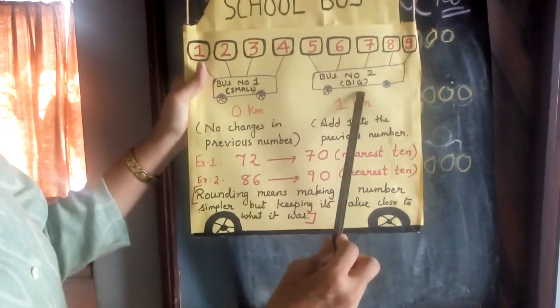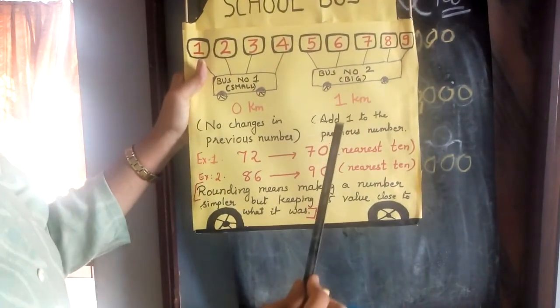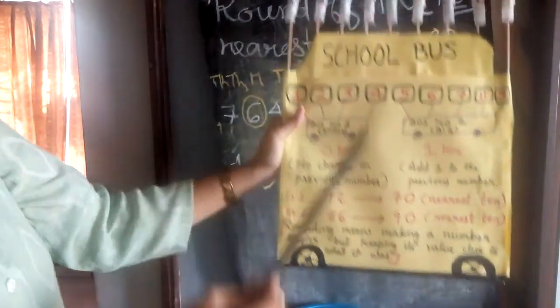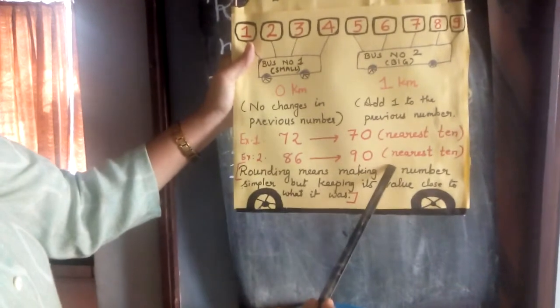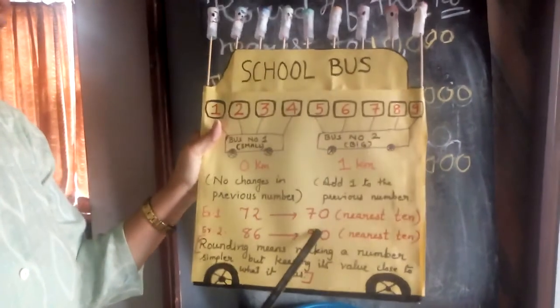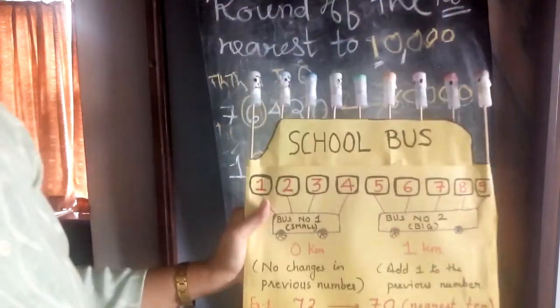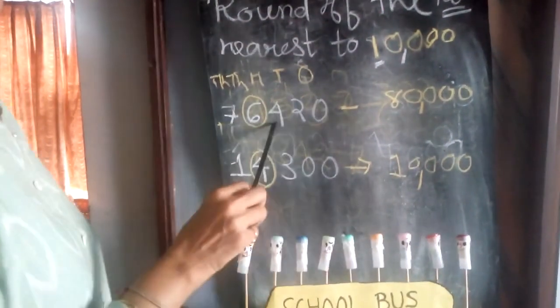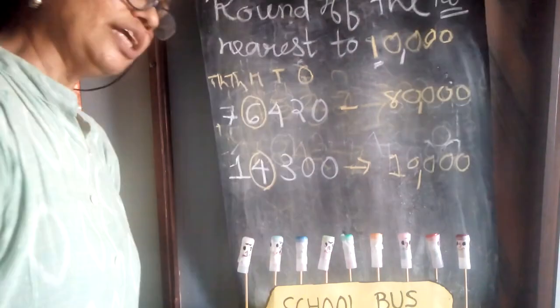Bus number 2 big, that means 1 kilometer. So add 1 to the previous number. This way I have given the examples. I hope you must have understood, children, and now it is very easy for you to round up the numbers. Thank you, children.